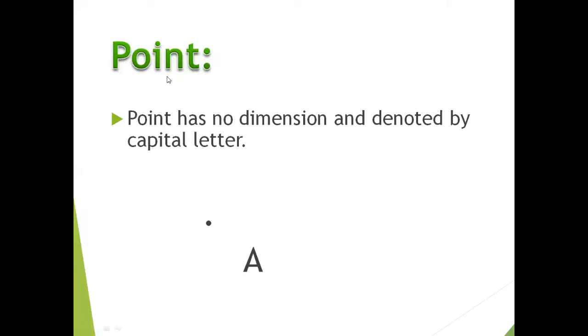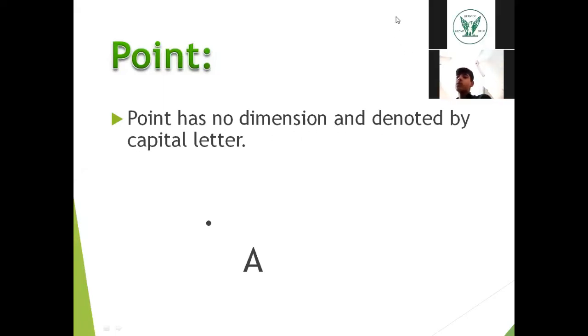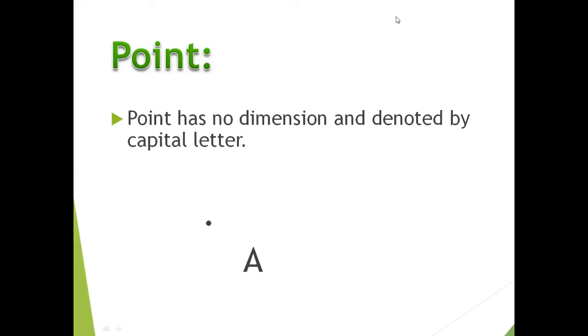Let's start with the very first concept of geometry, that is point. As you know, a point is the first impression when you touch your pencil to your paper. So the very first impression which is created, that is the point. A point has no dimension. What does dimension mean? It means it has no attribute which can be measured, and it is denoted by a capital letter.